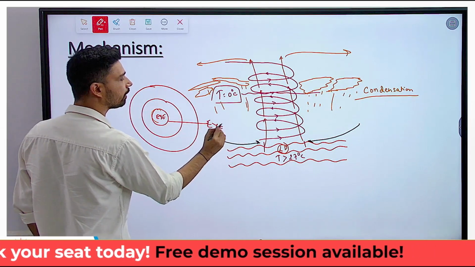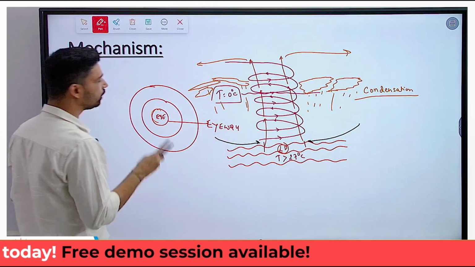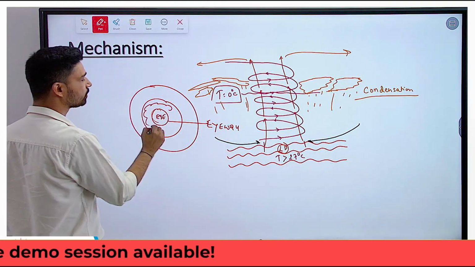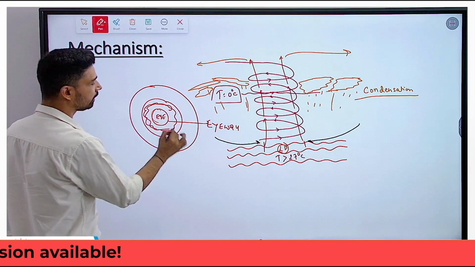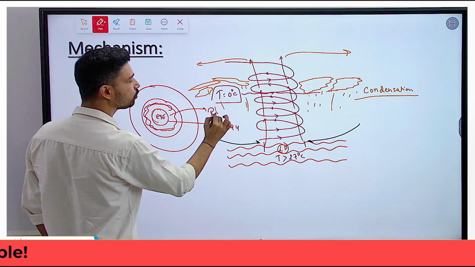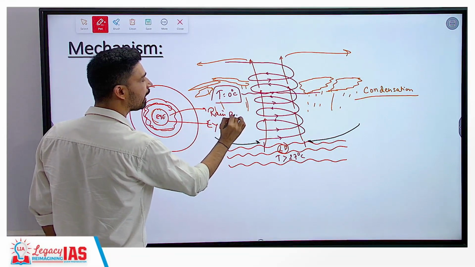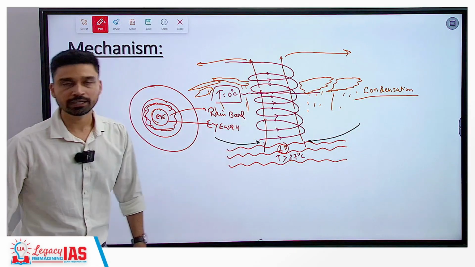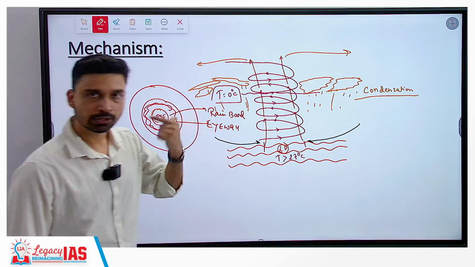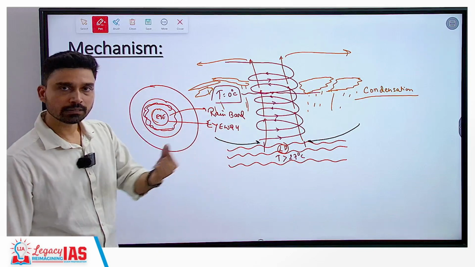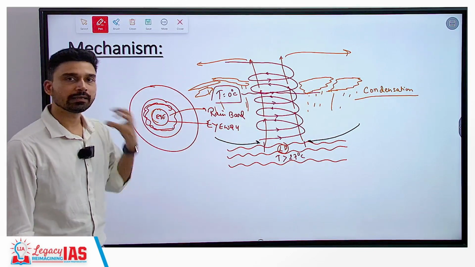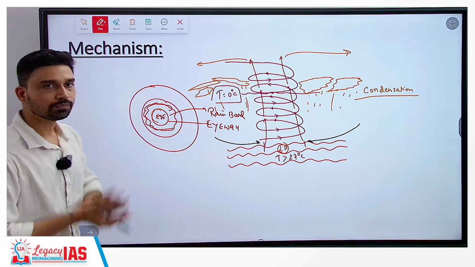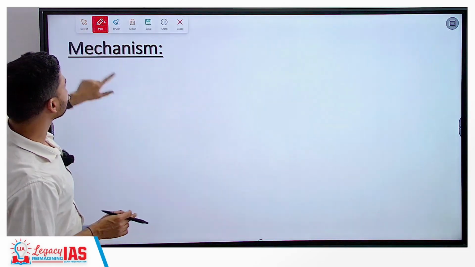Around the eye wall you have dense clouds with heavy rainfall, and this region is what we call the rain band. That means tropical cyclone can be divided into three parts: eye in the center, eye wall around that center, and then dense clouds and rainfall in the rain band region. That is how we can understand the mechanism of tropical cyclone.